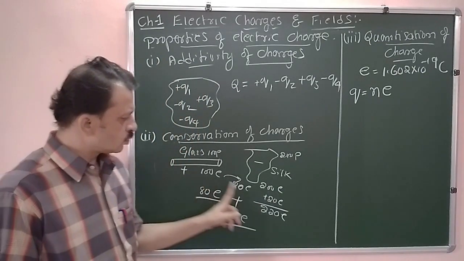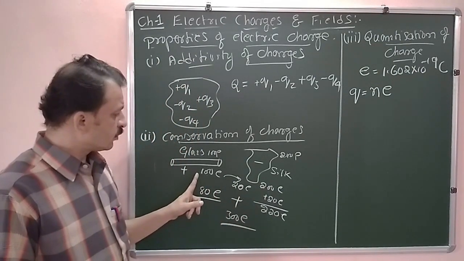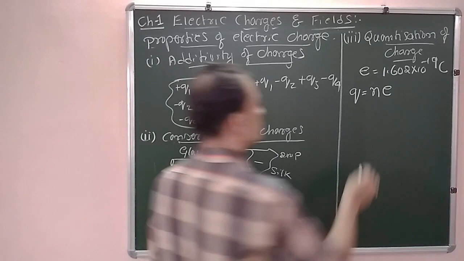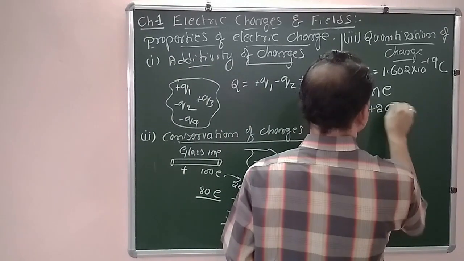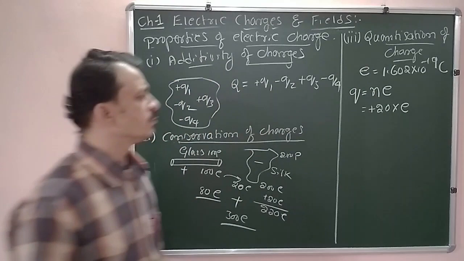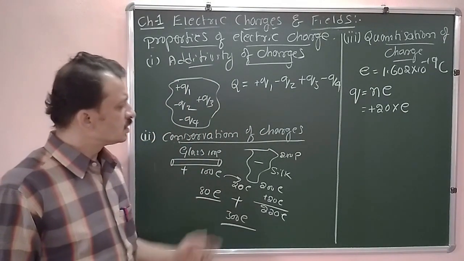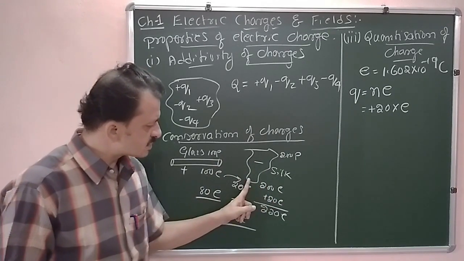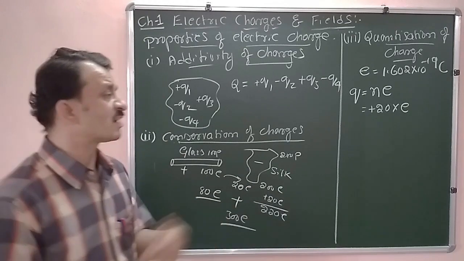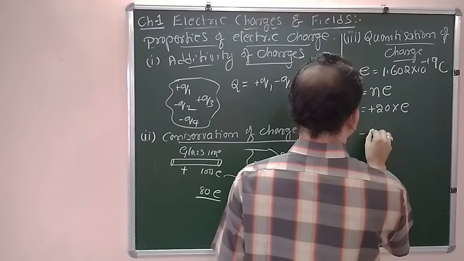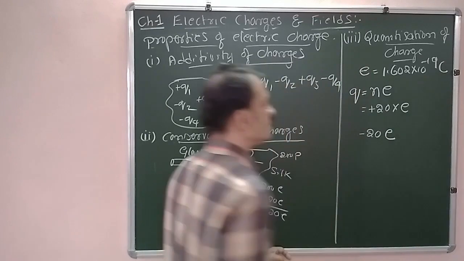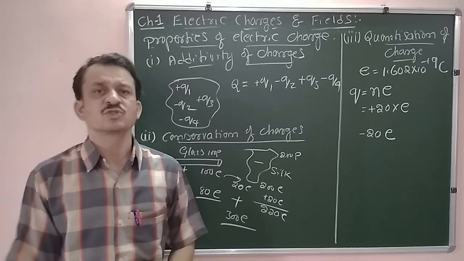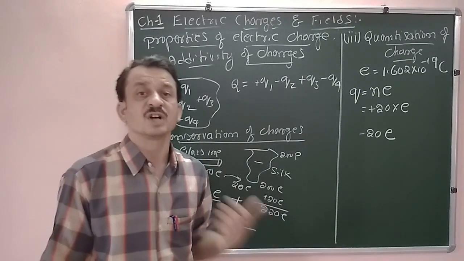That means if it is going to lose 20 electrons, therefore its charge becomes 20e. Since it is going to lose the 20 electrons, therefore it is plus 20 into e. That is the charge of this glass. Then what is the charge of this silk when it is rubbed with glass rod? Now this silk is going to receive 20 electrons. It is receiving the electrons. Therefore charge here becomes minus 20 into e. Now this integral multiple of basic charge of a material is called quantization of charge.